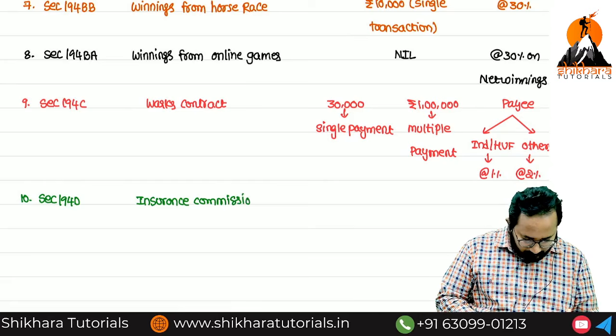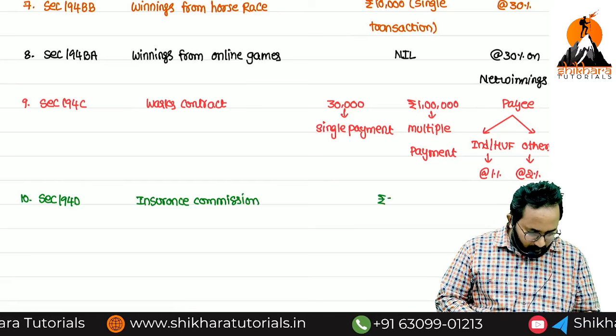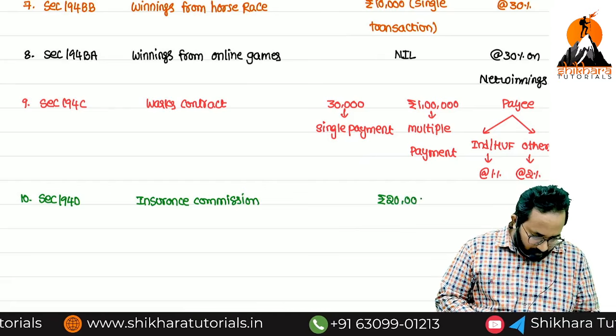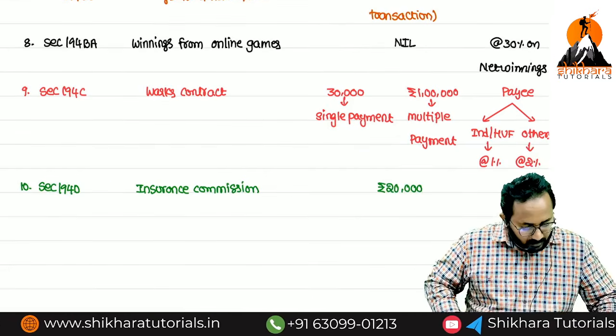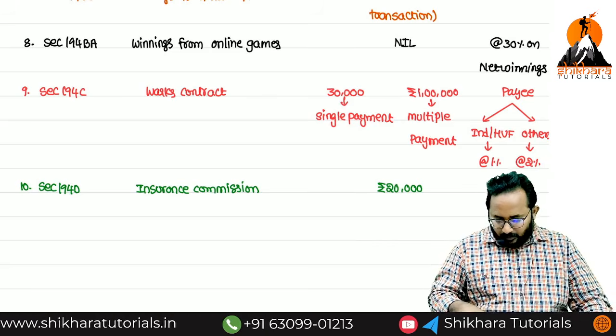Threshold limit rupees 20,000. Here you have to remember, here also we have multiple rates. What are those multiple rates?